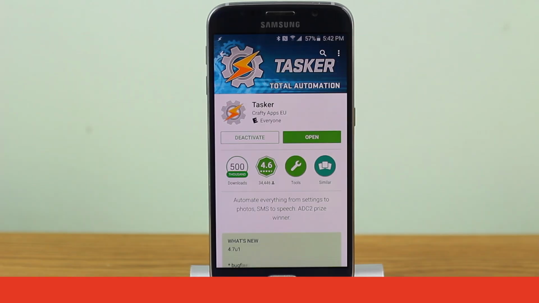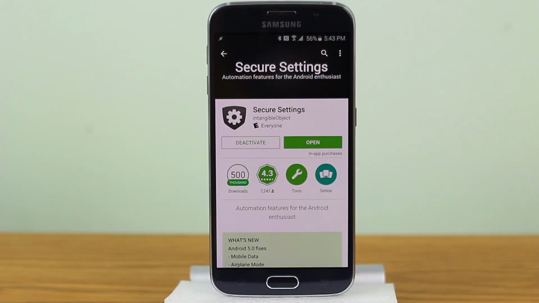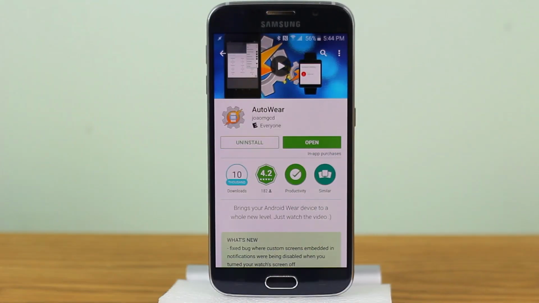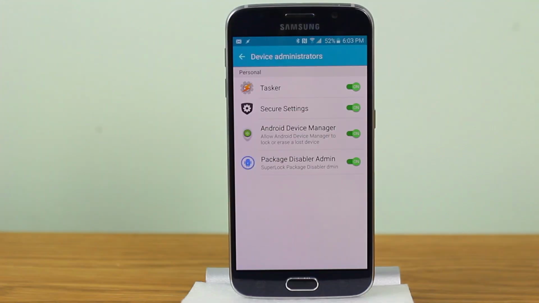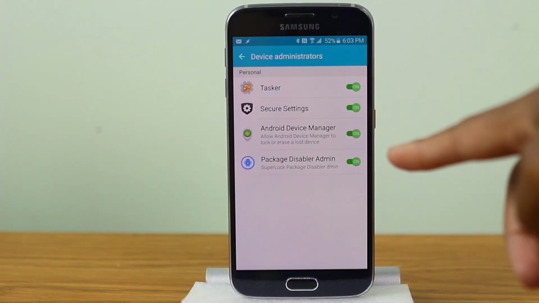Let's check it out. Okay, so to do this, you're going to need the app Tasker. You're going to also need to plug in Secure Settings. And finally, you'll need to plug in Auto Wear. So before we do anything, you first want to make sure that Secure Settings is enabled in Device Administrator Options.